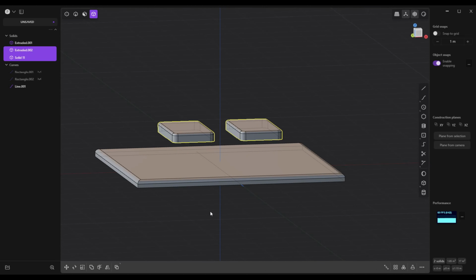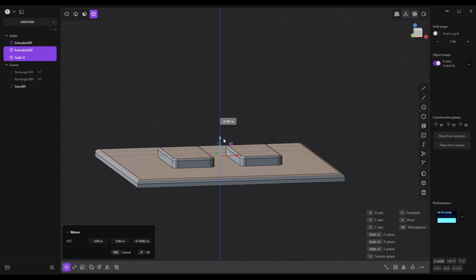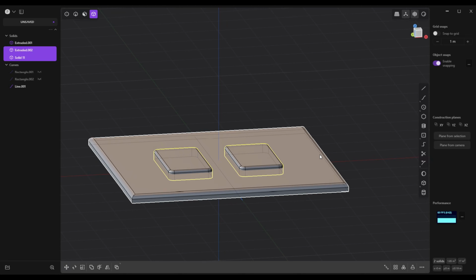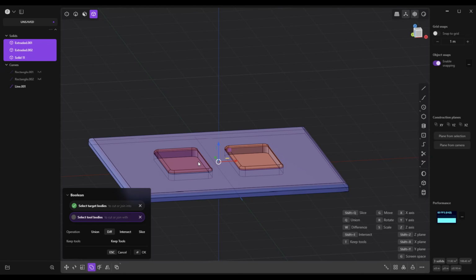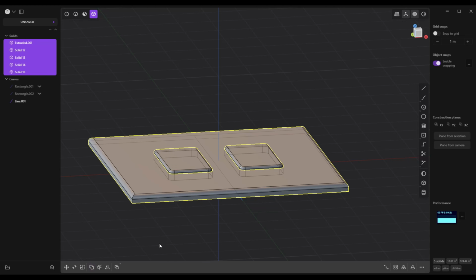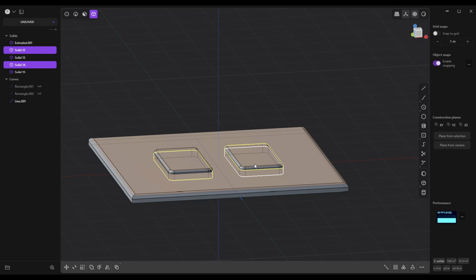Then we're going to take these two. We're going to hit G. We're going to move them down till they are nested inside that surface. Then we're going to click on OK, and click on this guy, and this guy, and hit Q, and then hit slice. Yeah. Right.